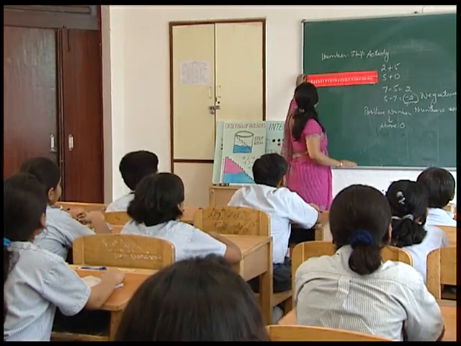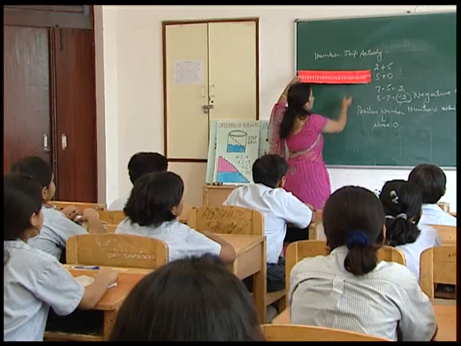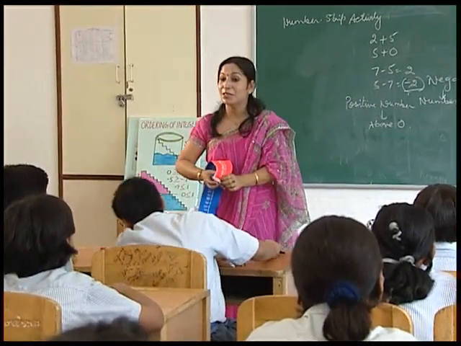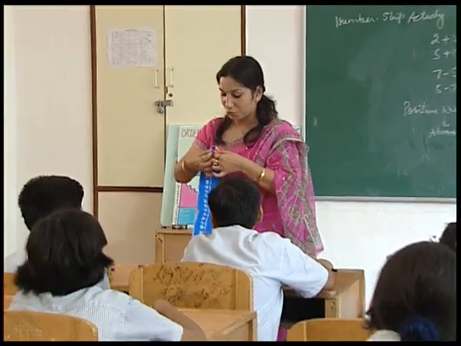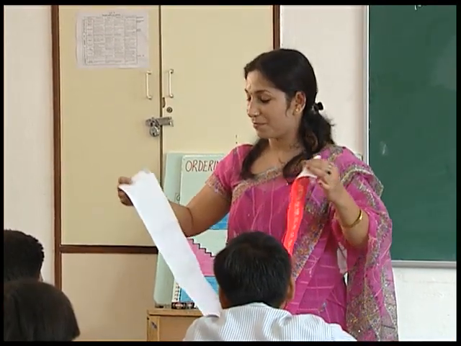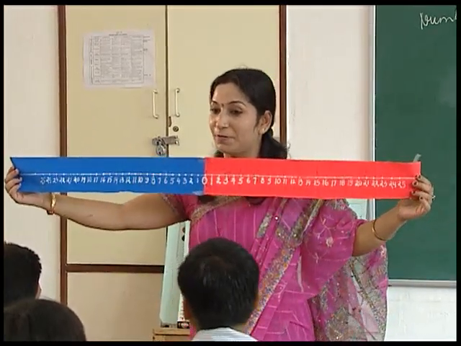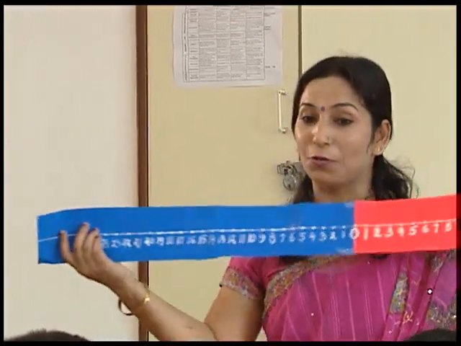Now they have extended the strip now. Now there is a need of the numbers which are even behind 0. So now this comes to your mind that why do we need negative integers? See, now they have extended the strip. They have used blue color strip to label the numbers which are even behind 0.